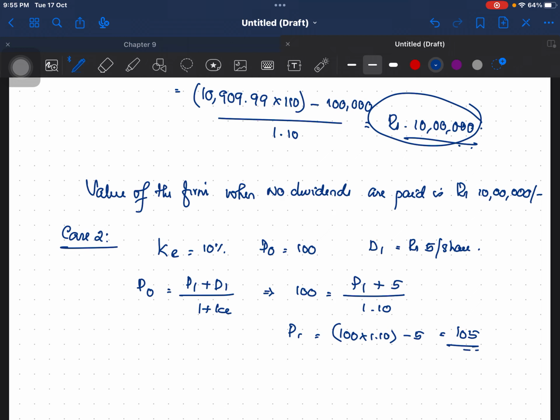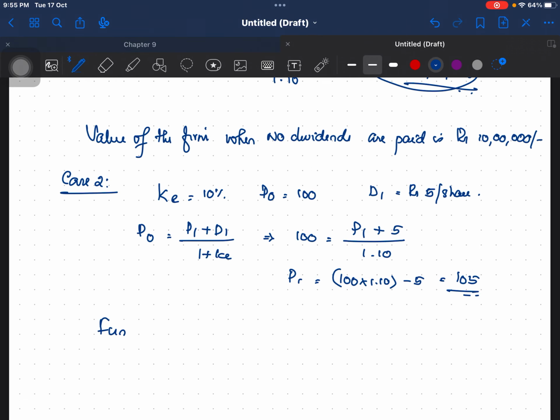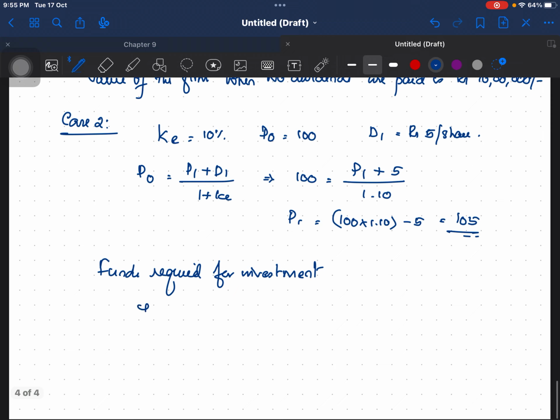That is the calculation. Okay, now what do you have to do? You have to find out the funds required for investment. So total earnings E is equal to 1 lakh minus dividend distributed.